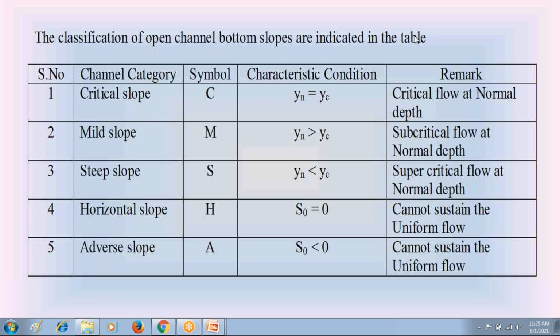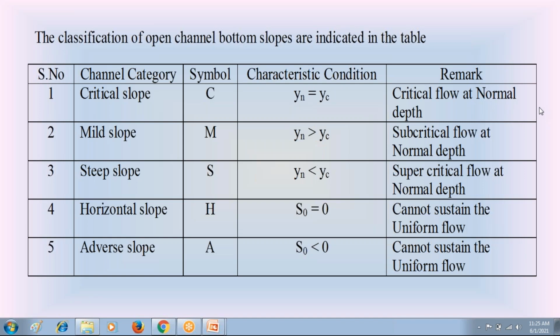So this is the classification of channel bottom slopes in Unit 2. The channel bottom slopes are classified into 5 categories: critical slope, mild slope, steep slope, followed by horizontal slope and adverse slope. Please everyone focus on them carefully in the tabular form.